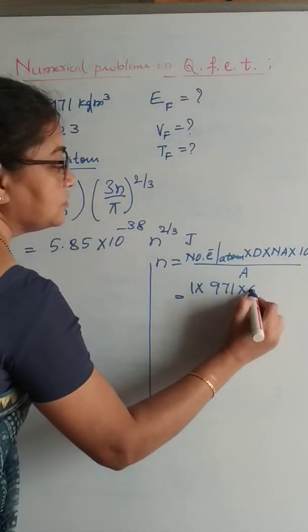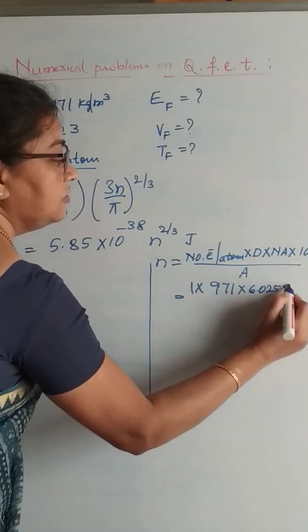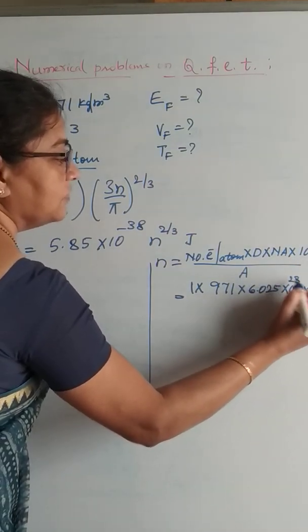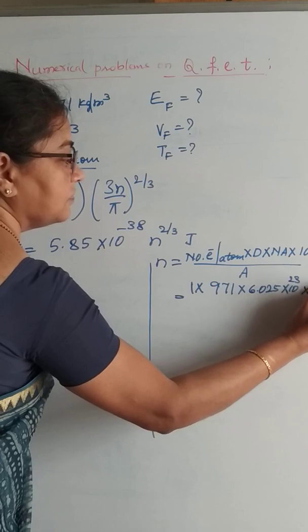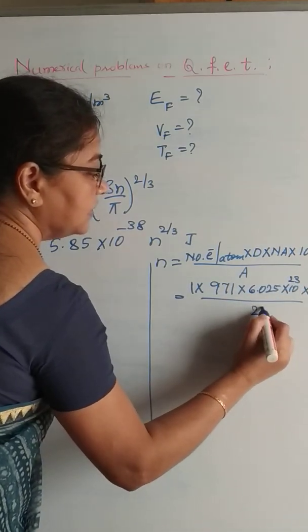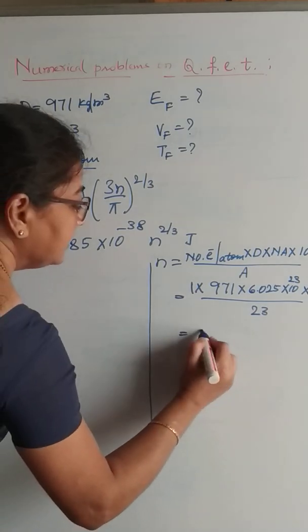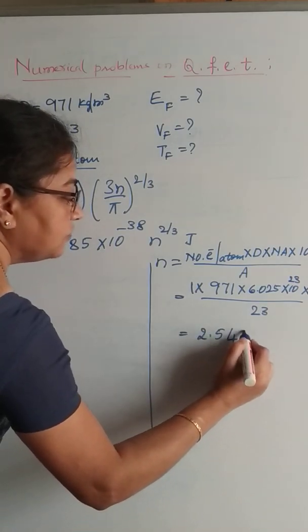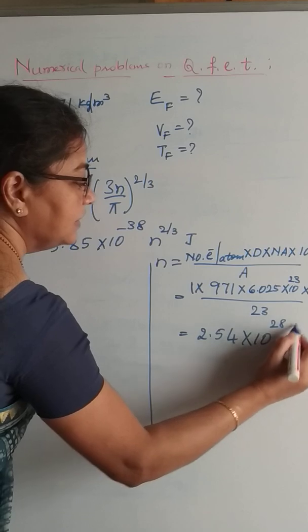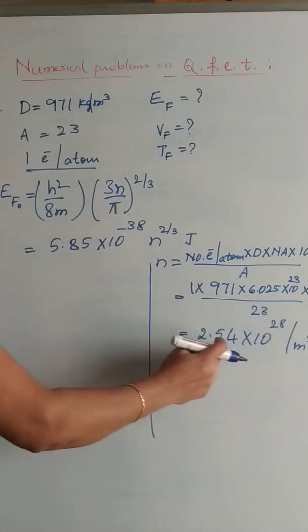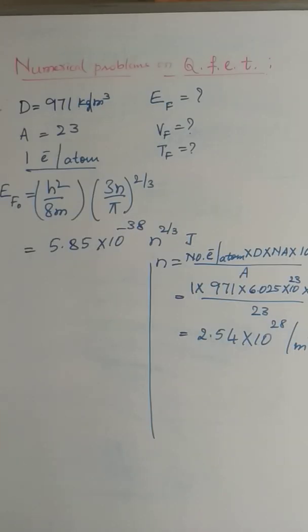Avogadro's number is 6.025 into 10 to the power of 23, and here we have 10 to the power of 3 divided by atomic weight, given 23. By simplifying this, we get it is equal to 2.54 into 10 to the power of 28 per meter cube. Number of free electrons per unit volume is 2.54 into 10 to the power of 28 per meter cube.